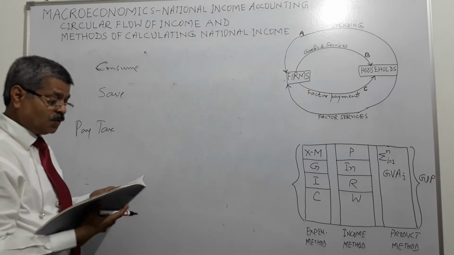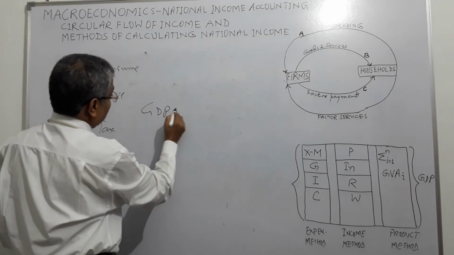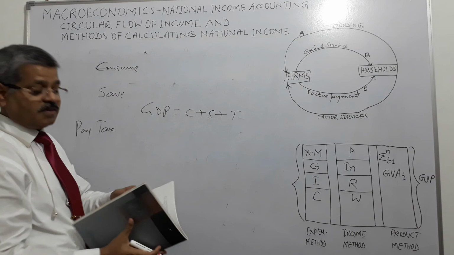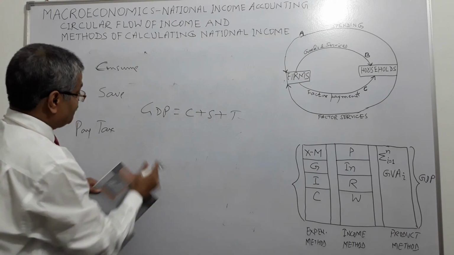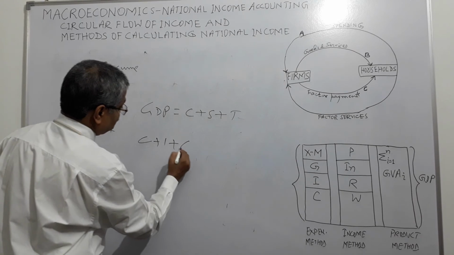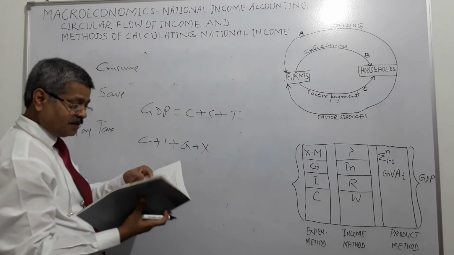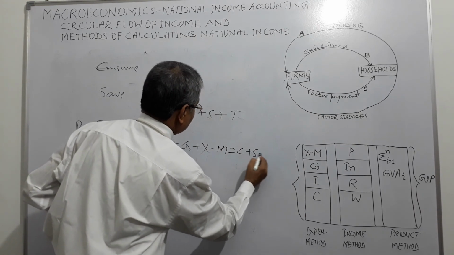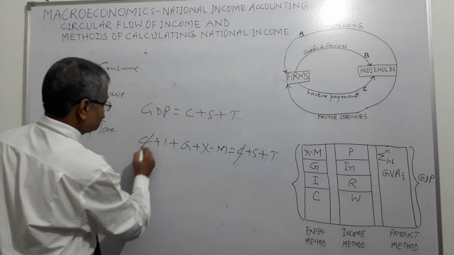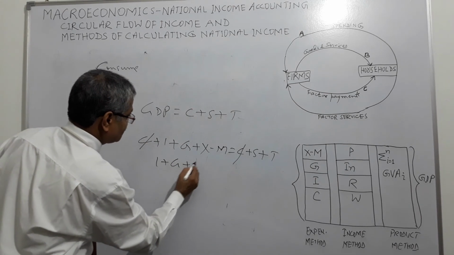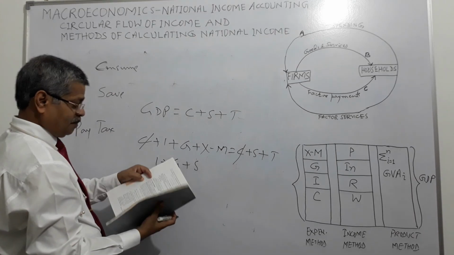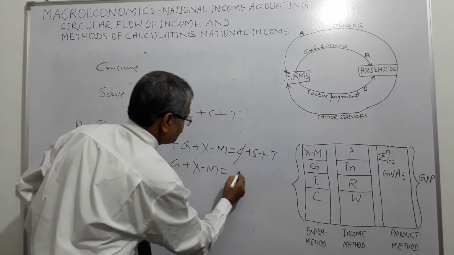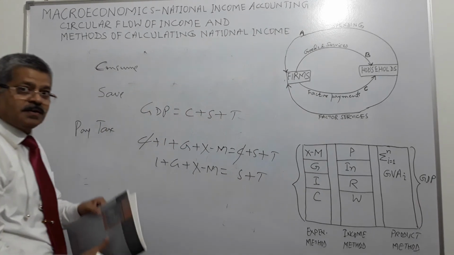Okay? So, in this case, GDP is equal to C plus S plus T. Consumption plus saving plus tax. Right? And other time we had seen C plus I plus G plus X minus M is equal to C plus S plus T. So we cross these two and we come to I plus G plus X minus M, export minus import, is equal to S plus T, right?